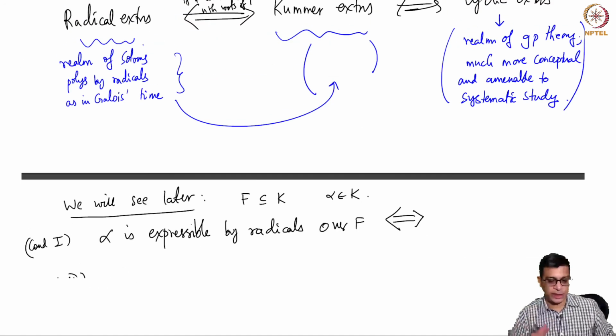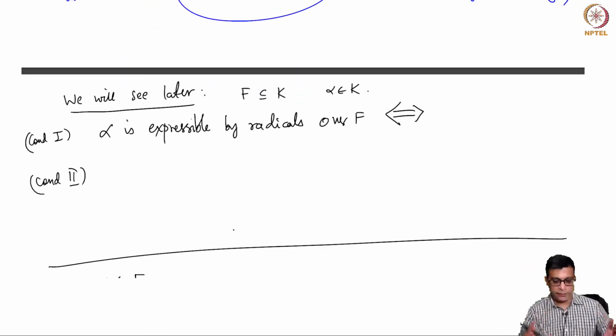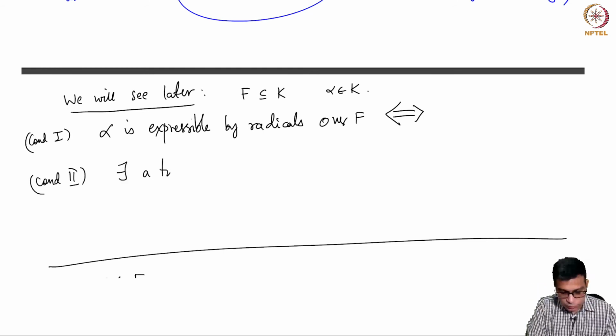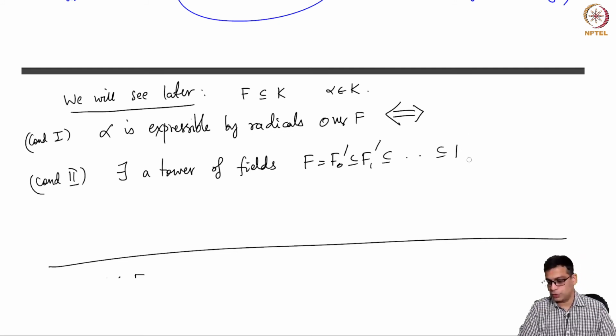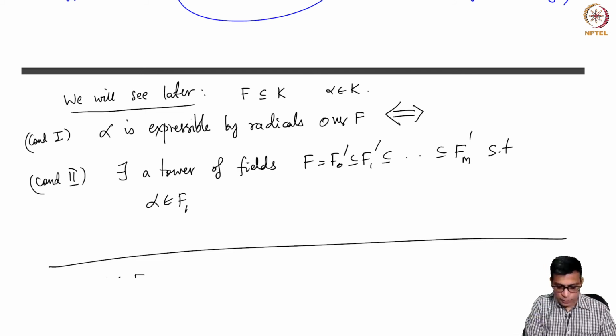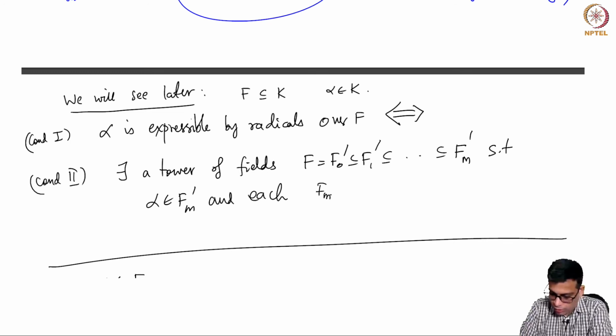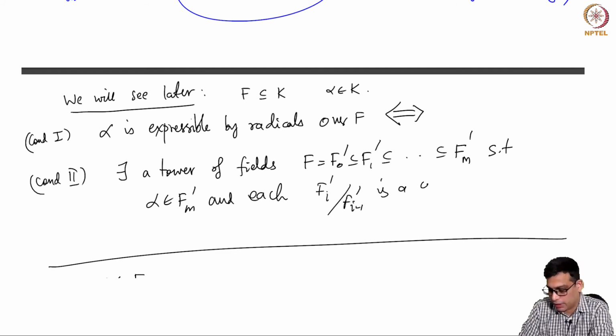As I said, that's messy and it's not easy to deal with such a definition. Whereas the second condition is there is a tower of fields, let's say F equals F0', F1', up to Fm', such that alpha is in Fm' and each Fi' over Fi-1' is a cyclic extension.